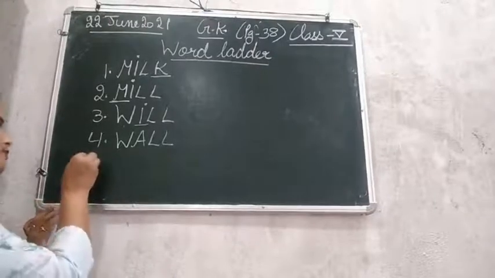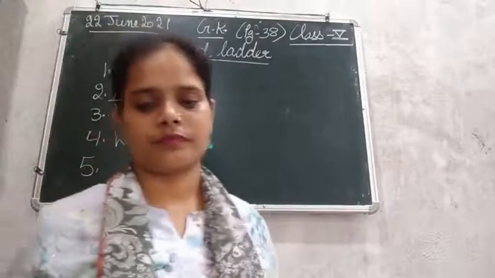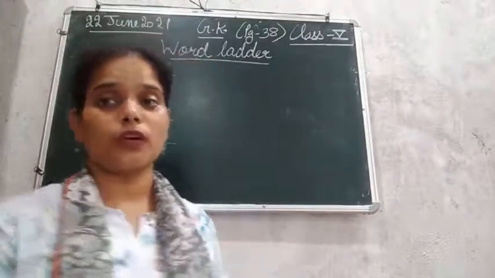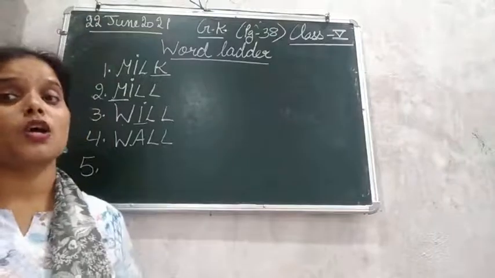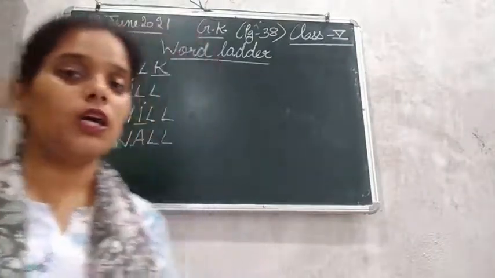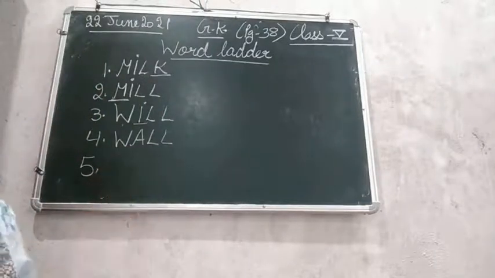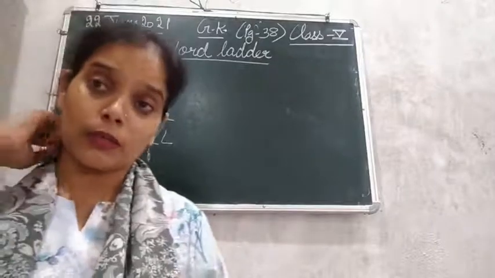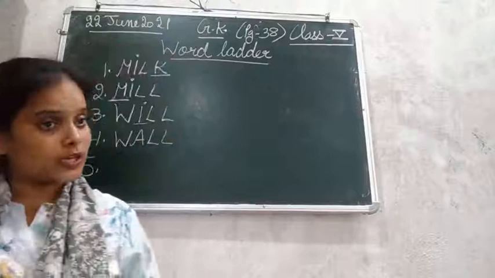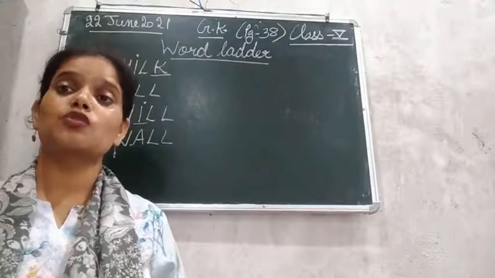Next, moving to the fifth. The fifth is to go on foot. If somebody is going on foot, that means that person is walking. But here we need to change only one word. So wall we change to go on foot, that means to walk.